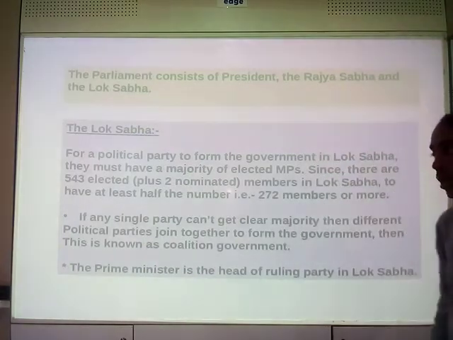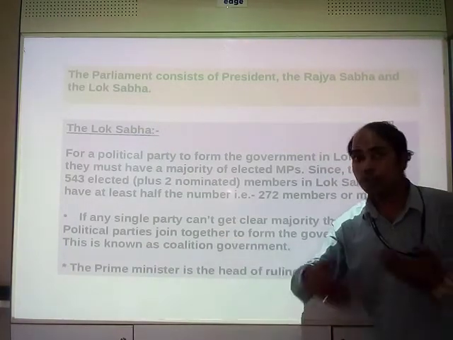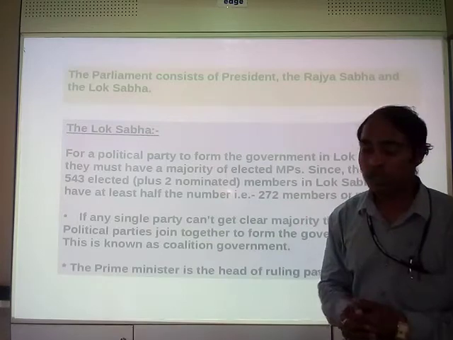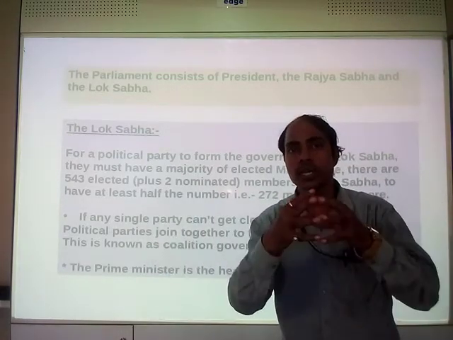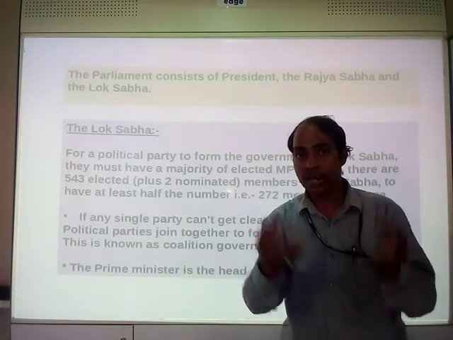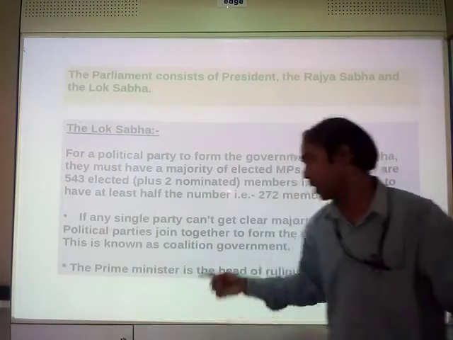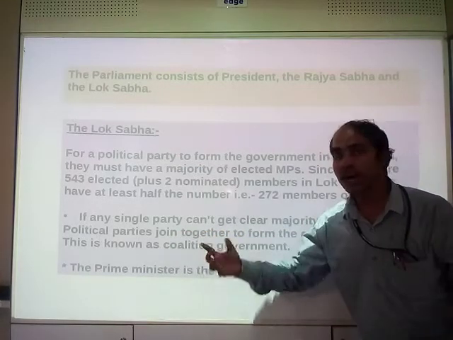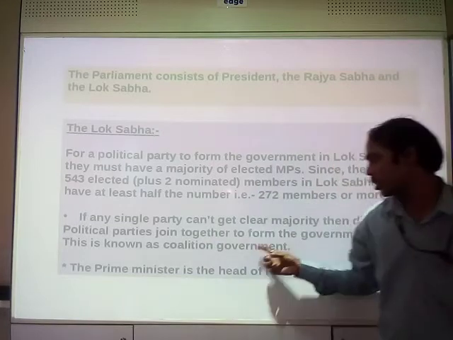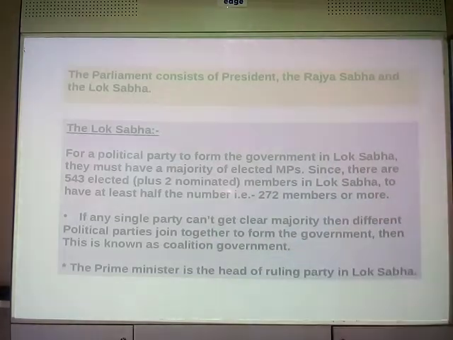Coalition government. One party does not prove its majority. Now what to do? Different parties combine together, okay? And they run jointly. That is coalition government. So if a single party can't clear the majority, then different political parties join together to form a coalition government.